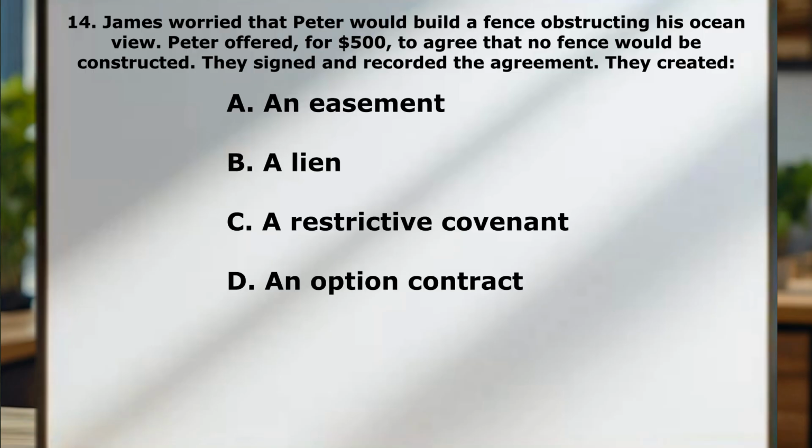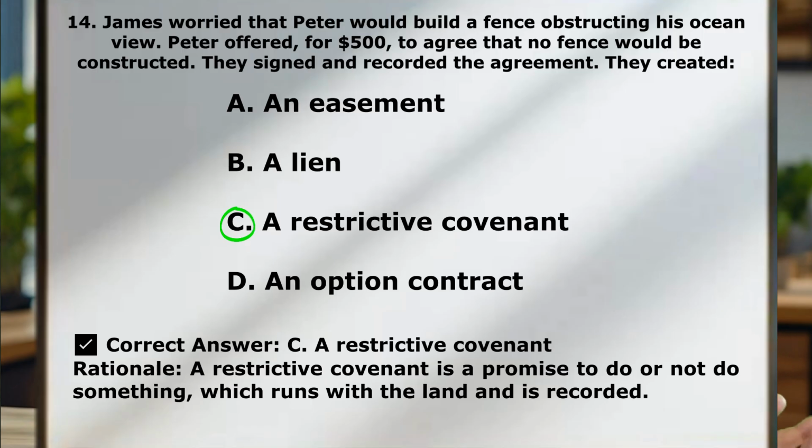A, an easement. B, a lien. C, a restrictive covenant. D, an option contract. So just like the last question, we're going over, a restrictive covenant is just a promise to do or not do something, and that's going to run with the land and is recorded.